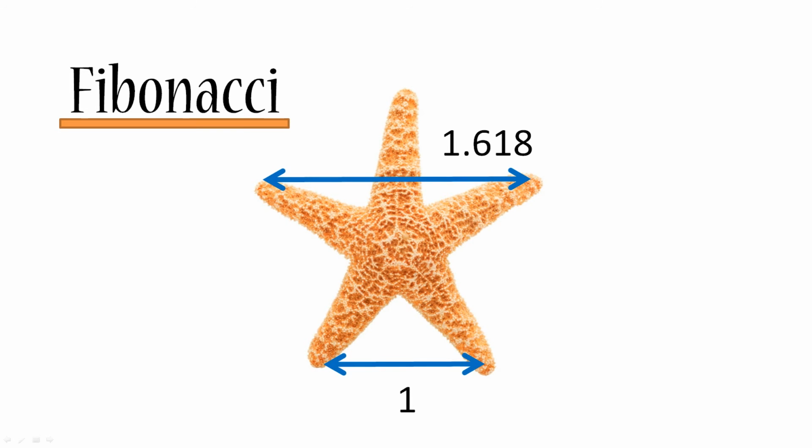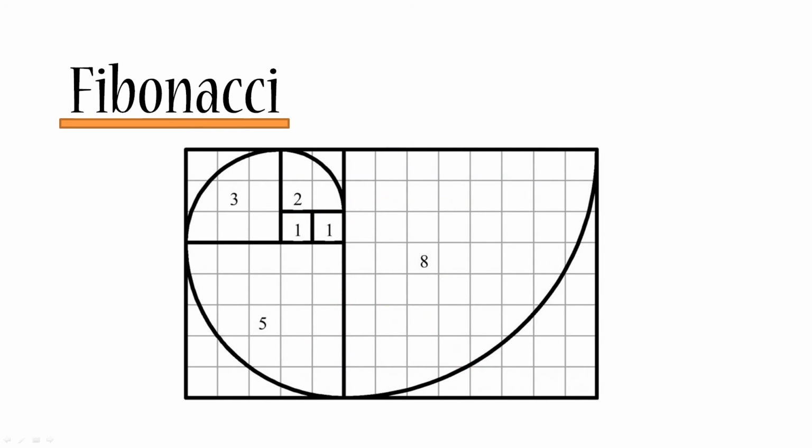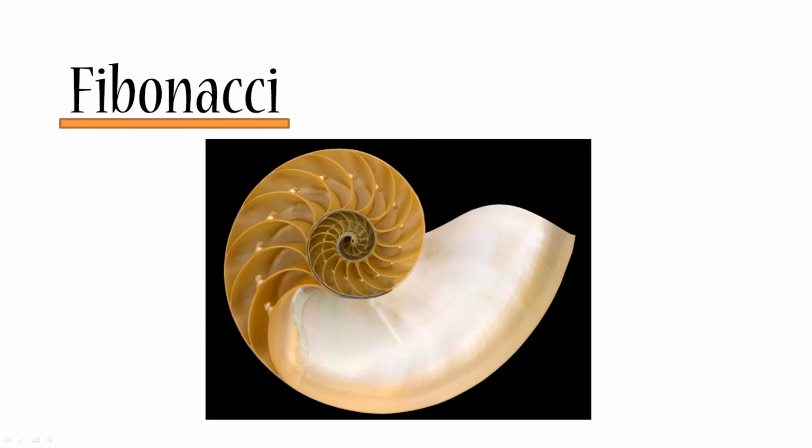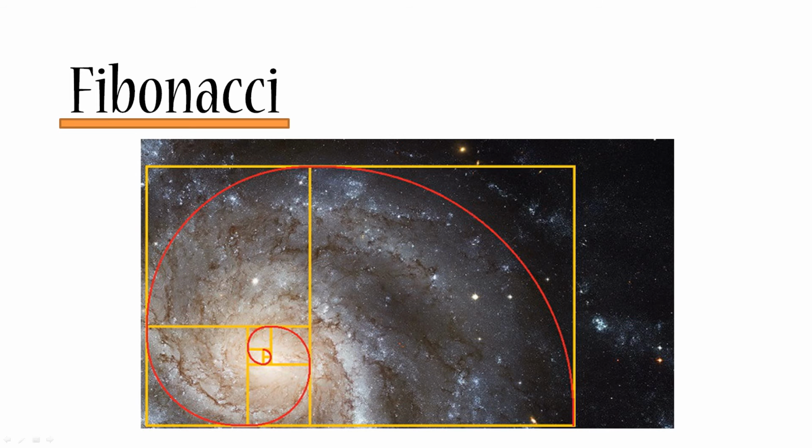Now, if you want to get even more depth, then we'll take the Fibonacci spiral, and you can read about it separately, but it's basically constructed of Fibonacci numbers. And you can find the Fibonacci spiral in many, many places in the world. For example, a lot of shells follow the same pattern as the Fibonacci spiral. Some galaxies, not all of them, but some spiral galaxies also follow the golden spiral pattern.